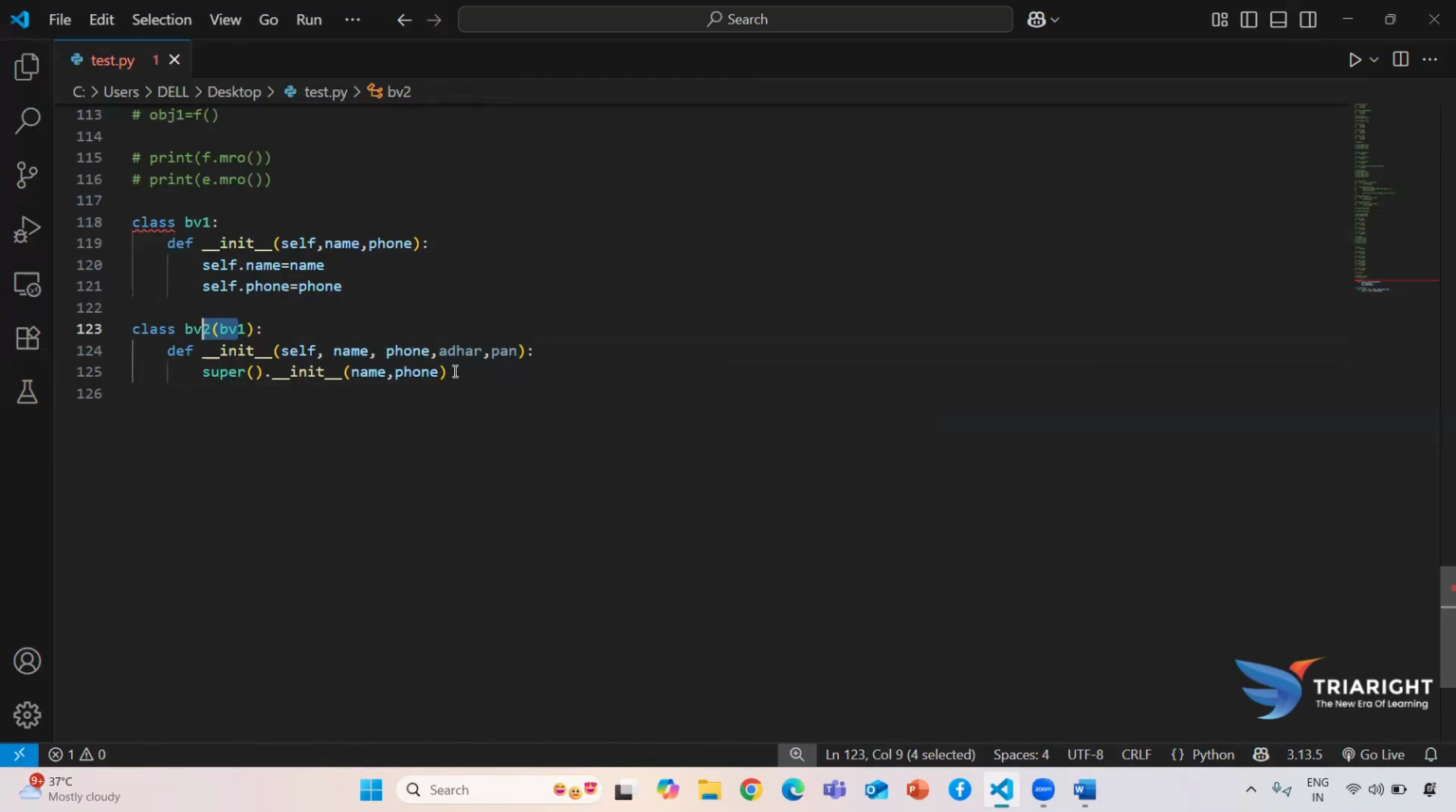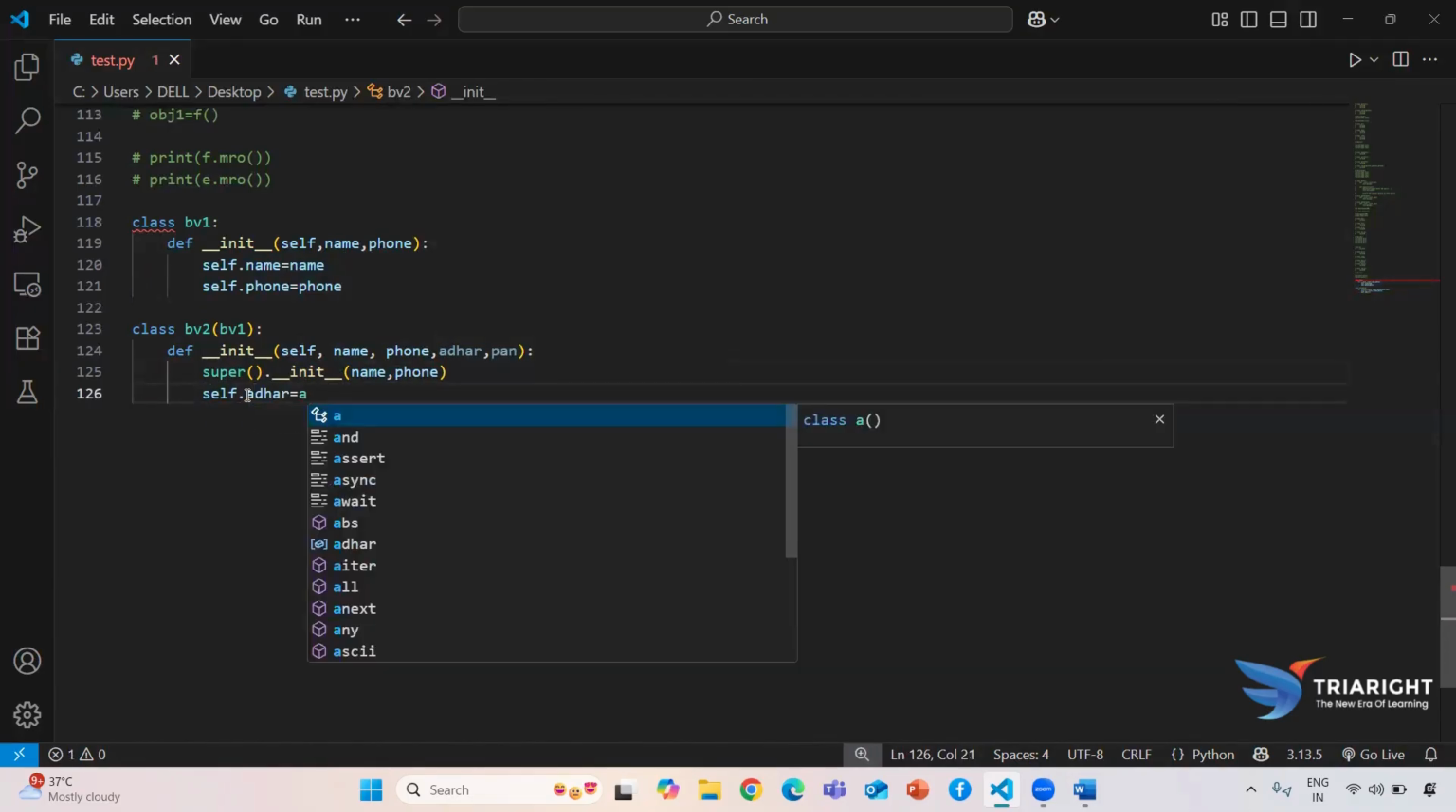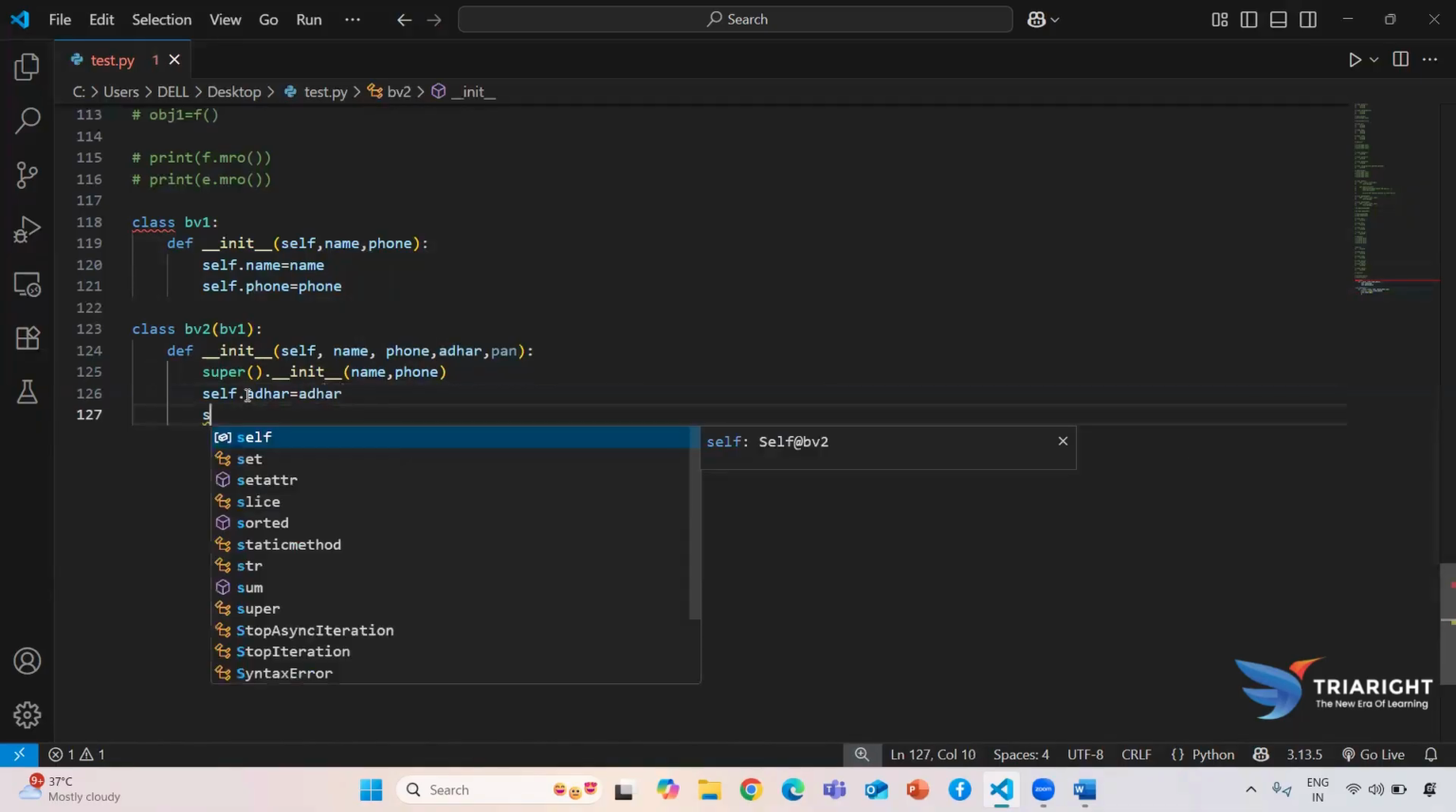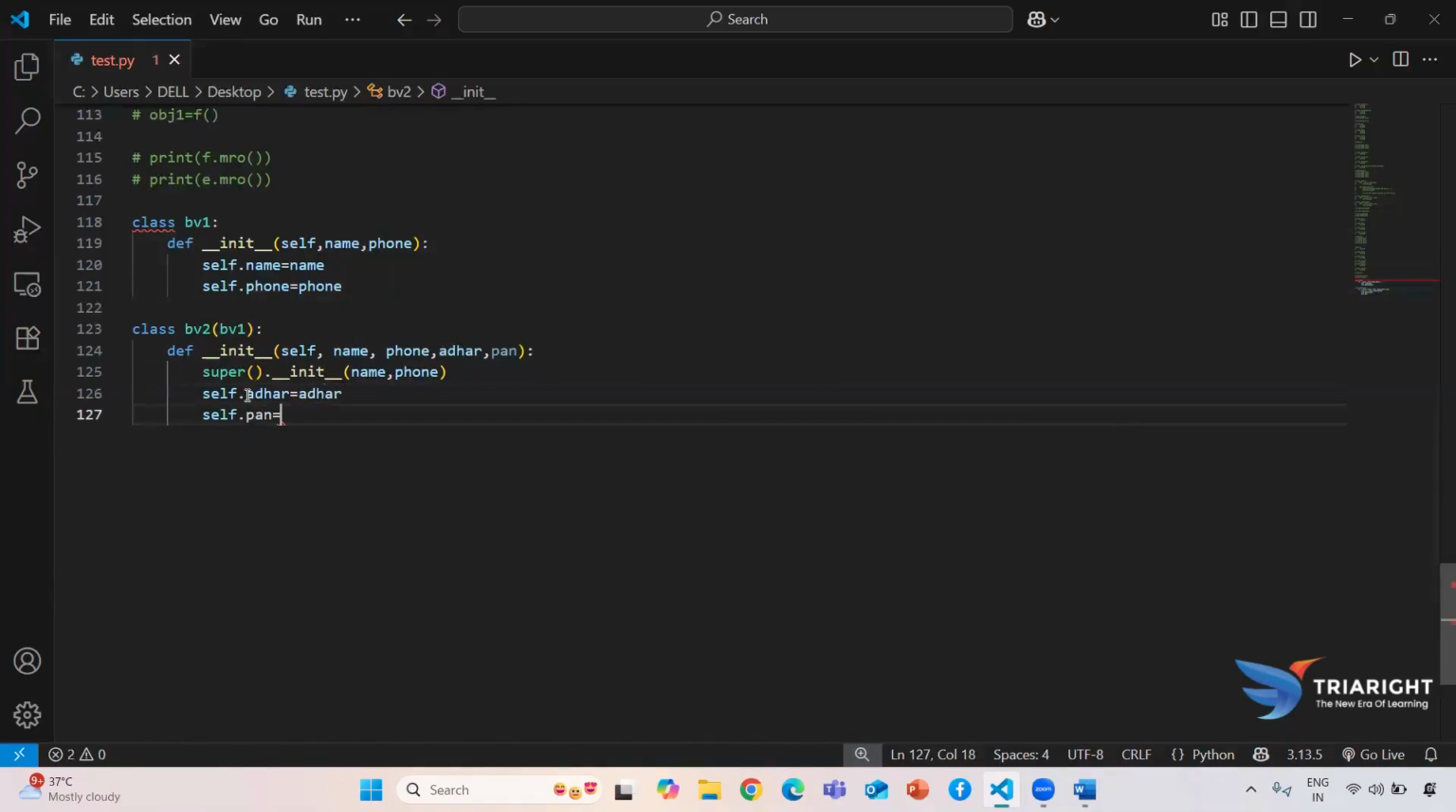Okay, we are trying to see. Now we are only assigning the rest of the values, because with the help of this super, we can access all the data. Now we are trying to store the new ones. So self.aadhaar, and the next one is self.pan. In real time also, whenever a new version comes, the previous one will be overridden, meaning it will not delete those particular things.